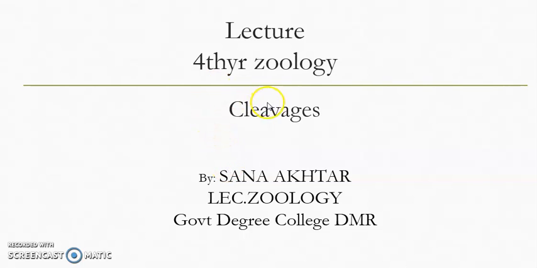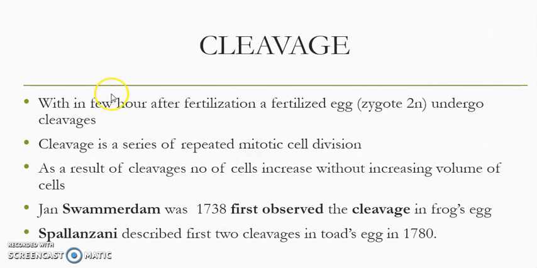Today's topic is cleavages. I'm discussing the cleavages in different vertebrates. First of all, we discuss what cleavage is. Cleavage is a series of repeated mitotic divisions, and it occurs just after fertilization. When the egg is fertilized, it becomes a zygote, which is diploid, and after that it undergoes cleavages.